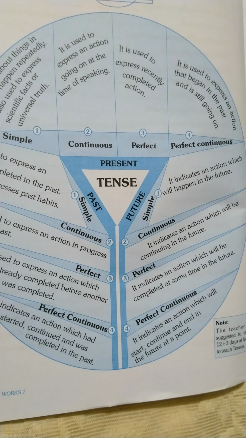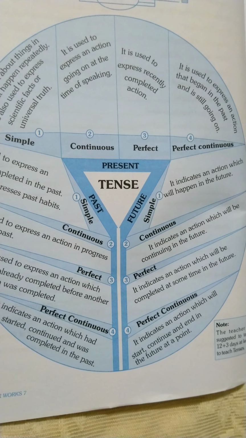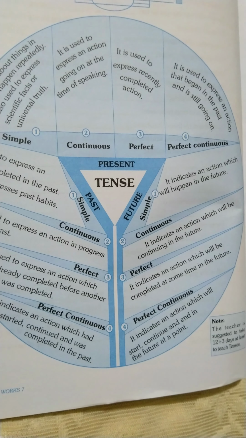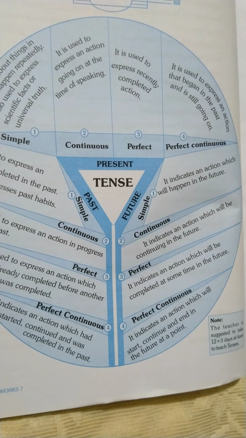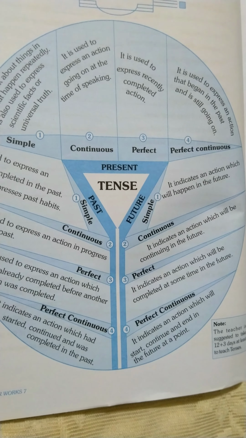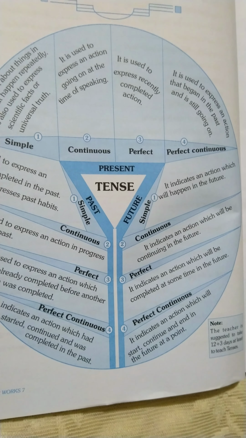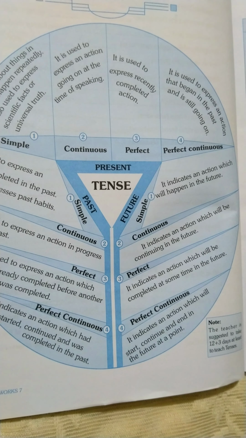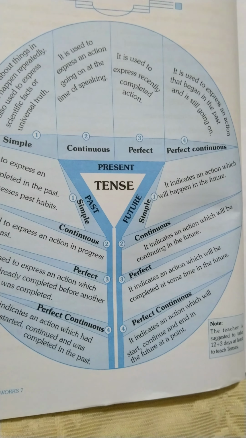Now future continuous indicates an action which will be continuing in the future, meaning an action which will be going on in the future.